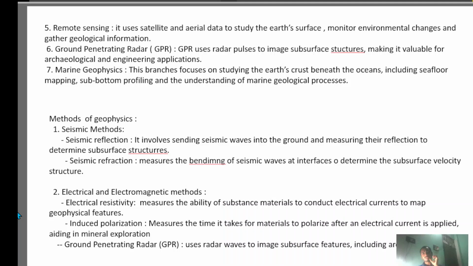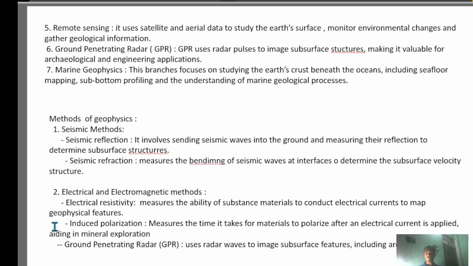Next, we are going to understand marine geophysics. Generally, this covers the marine ecosystem, the water, the ocean. This branch focuses on the study of the earth's crust beneath the ocean, including sea floor mapping, seabed profiling, and understanding marine geological processes.